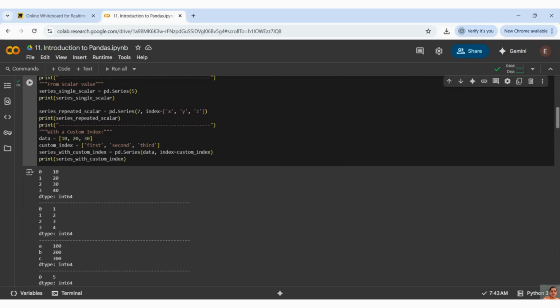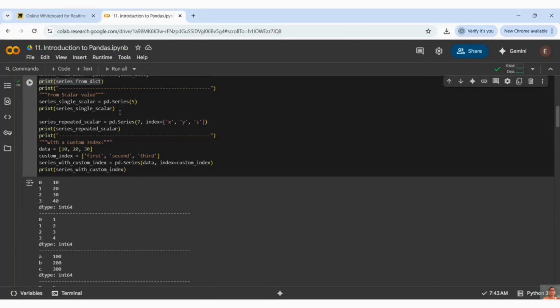Now let us see another example. Even for any scalar values, right, you can convert that to a series. So this is a single scalar. A scalar value again means one simple singular value. Then, if you want some repeated elements in your data set, you can get that value, and the same thing can be done by index.